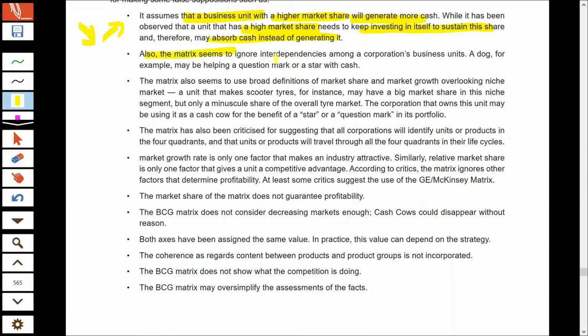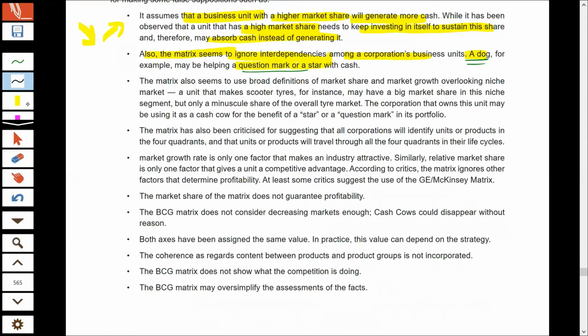BCG analyzes each and every business on an independent basis. It ignores the interdependencies or the connections between different businesses in the portfolio. So it is also possible that a dog which you have decided to divest on the basis of analysis is actually important to run a cash cow or a star business. Some businesses may be acting as a dog in the portfolio, but they may be helping the other businesses by providing them some kind of materials for their smooth running. So dogs should not always be divested, right? They may not be generating enough cash by themselves, but they may be supporting your stars or question marks.